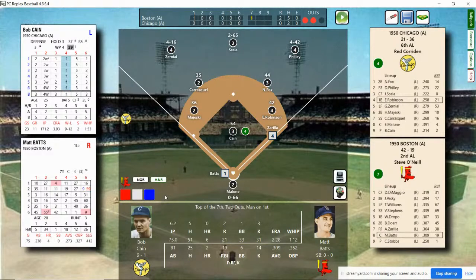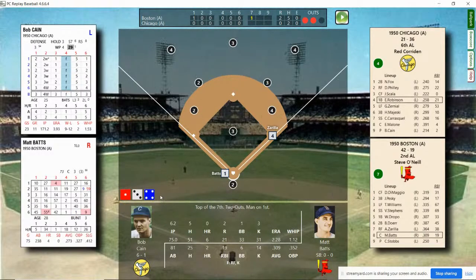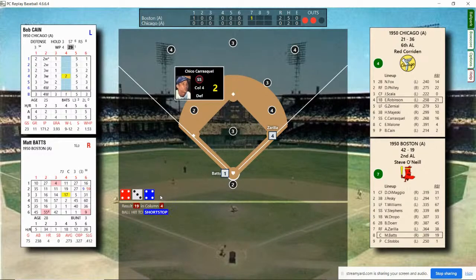Matt Batts, the catcher, due up. He's flied to right, struck out. He's batting .309. Zarilla on first. Here's the pitch. He's going to walk. No, he's going to take 2 balls because there's a modifier. 2 outs, man on first. We're going to roll again. This time, he's going to hit the ball to short. Over to first, and the inning's over. 1 run, 3 hits, and 1 left on. Well, at the end of 6.5, it's now Boston 2, the White Sox nothing.